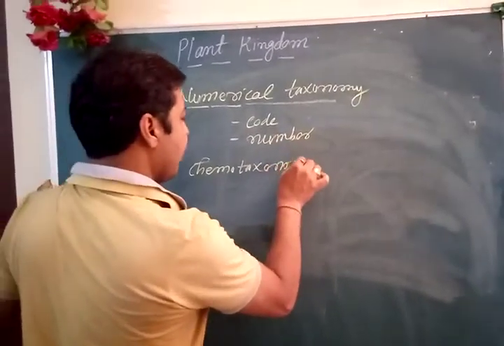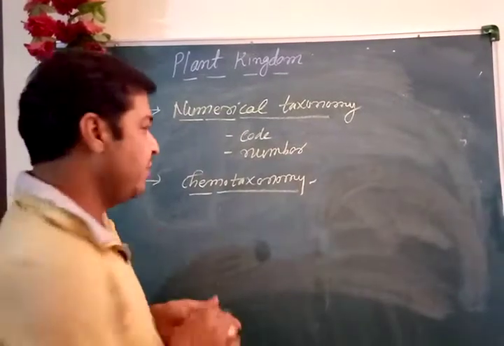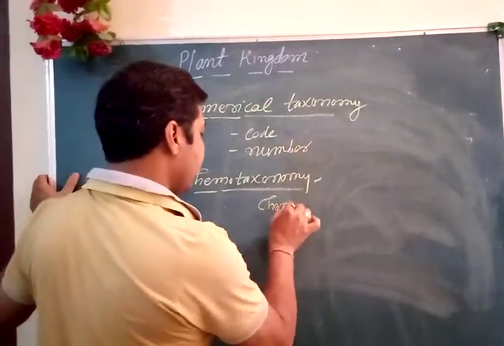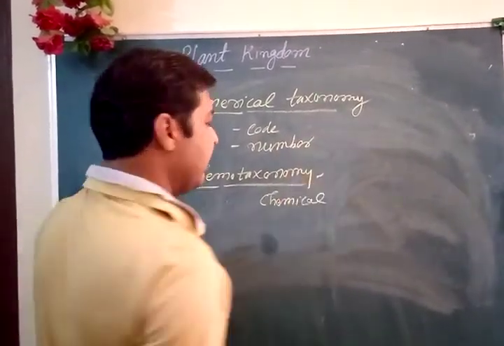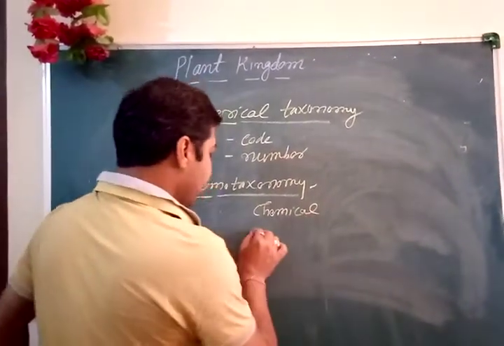chemotaxonomy. See, the characteristic features are based on what? Chemical. Based on chemicals.